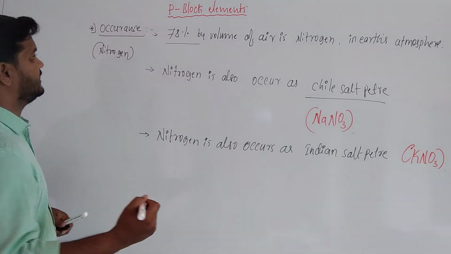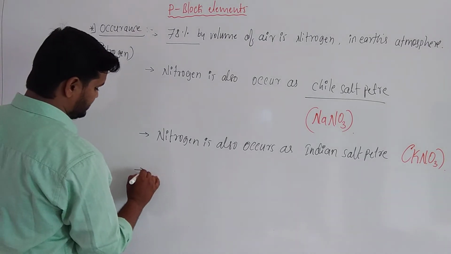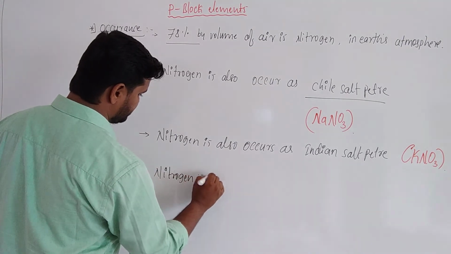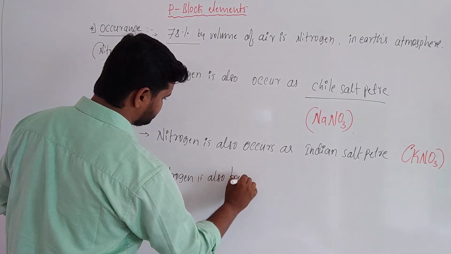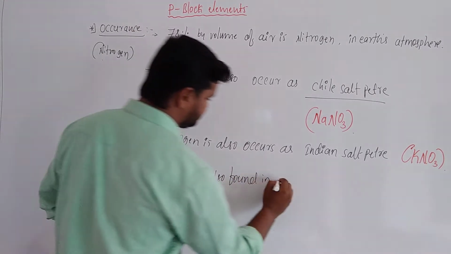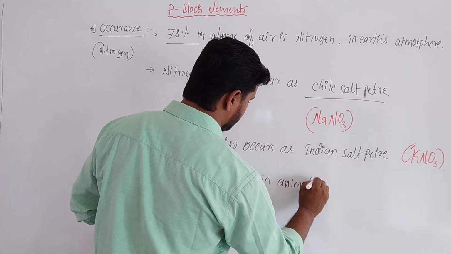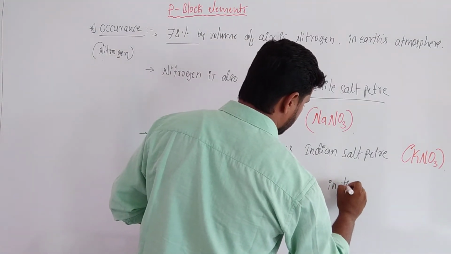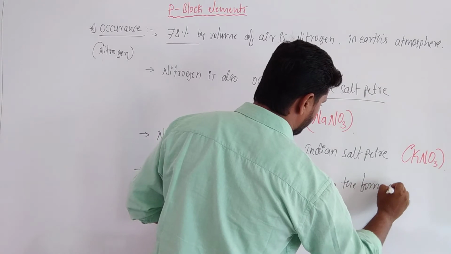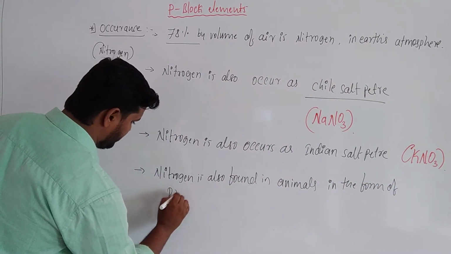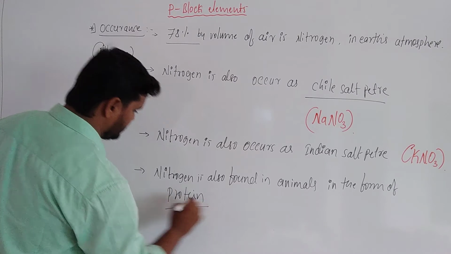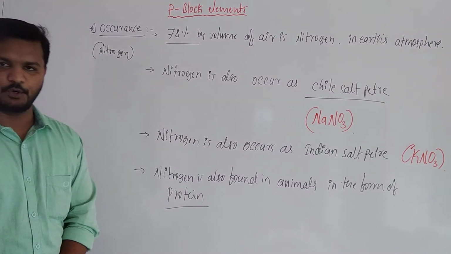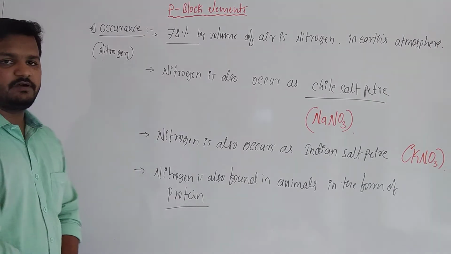The third point about the occurrence of nitrogen: nitrogen is also found in animals in the form of proteins. So this is about the occurrence of nitrogen.